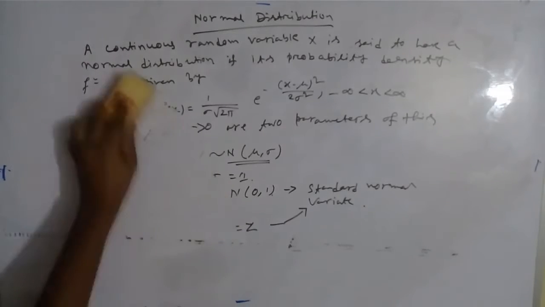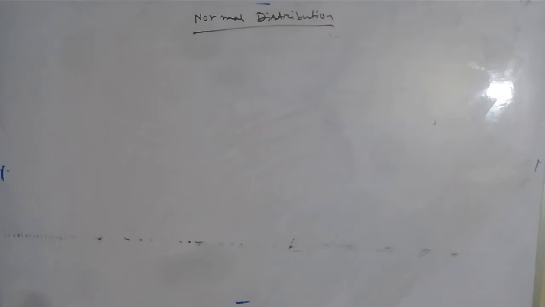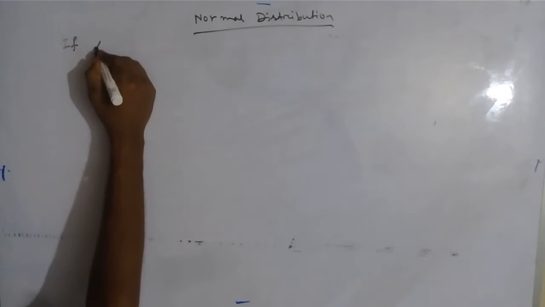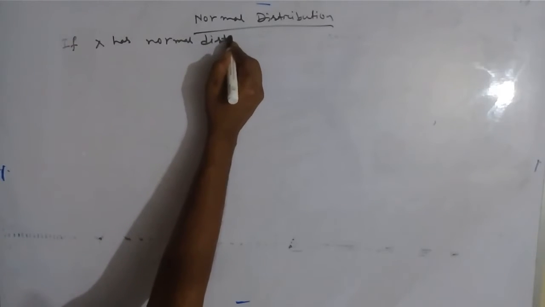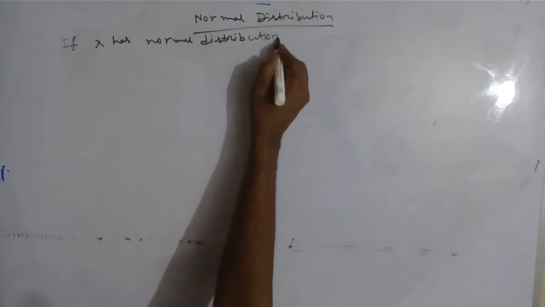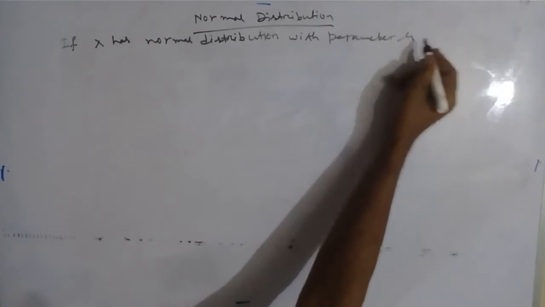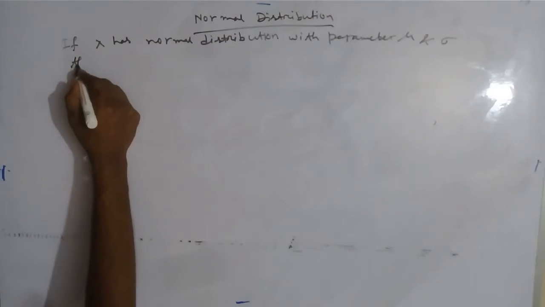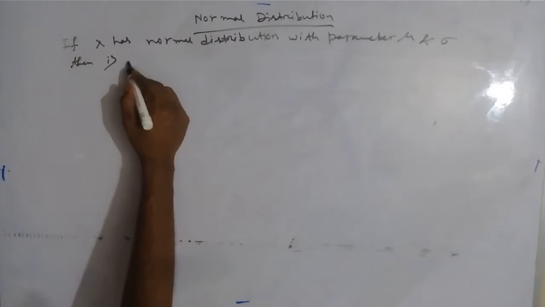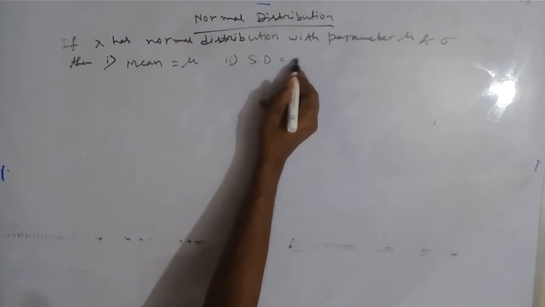The statement is, if x has normal distribution with parameters mu and sigma, then mean is equal to mu and standard deviation is equal to sigma.